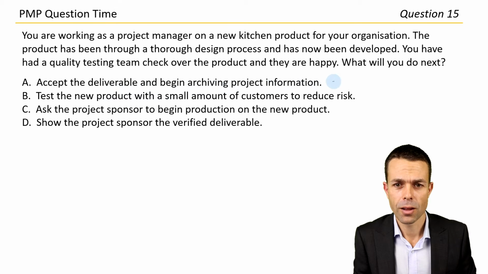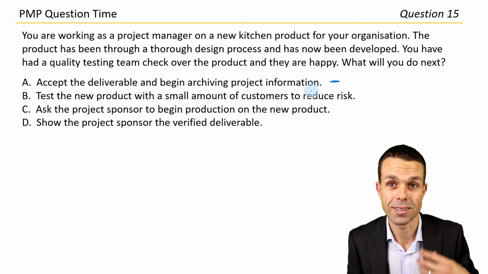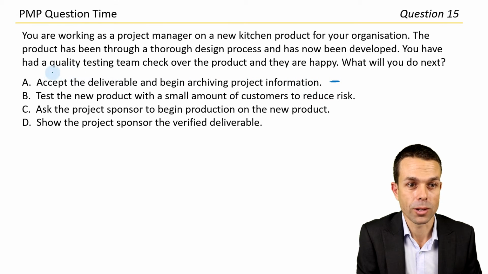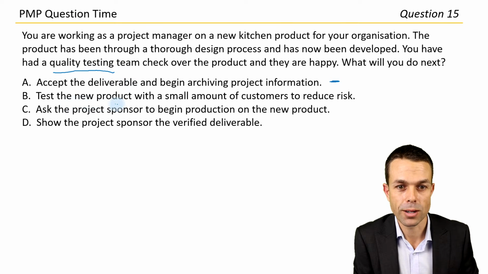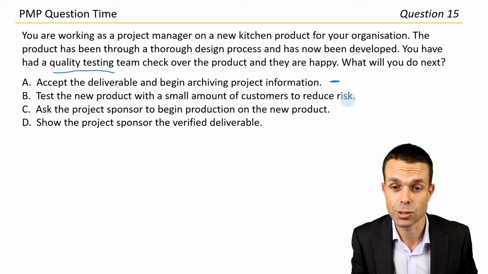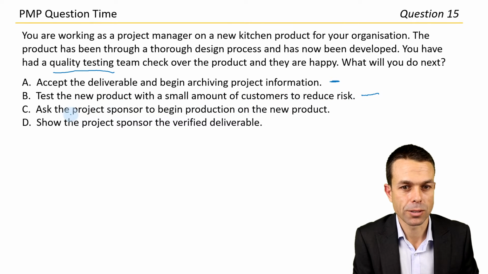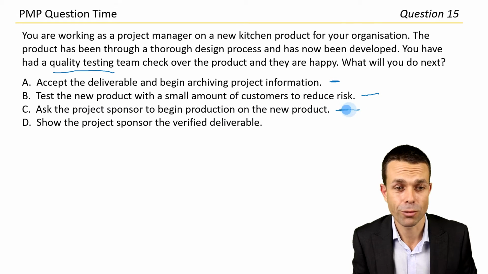I think there's got to be something before this. I think someone else needs to accept it. We can't accept it ourselves. Usually the customer needs to accept it based on the quality testing results, I think. Let's see what we've got. Test the new product with a small amount of customers to reduce the risk. Probably not the best one. Ask the project sponsor to begin production of the new product. I think they still need to agree and sign off on it.